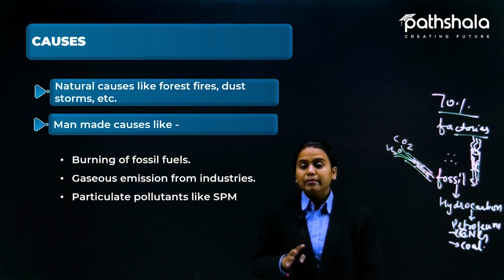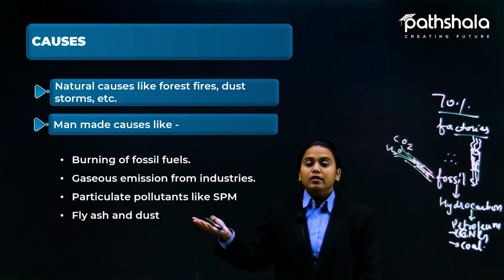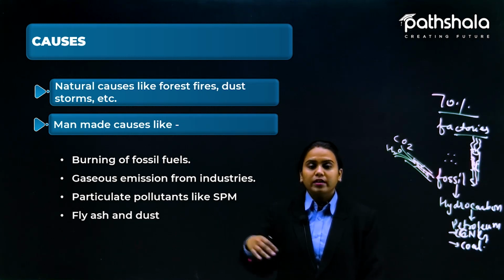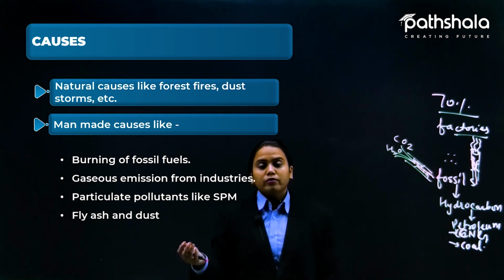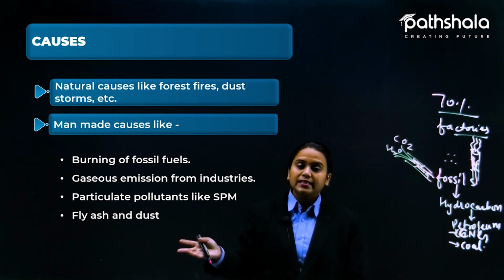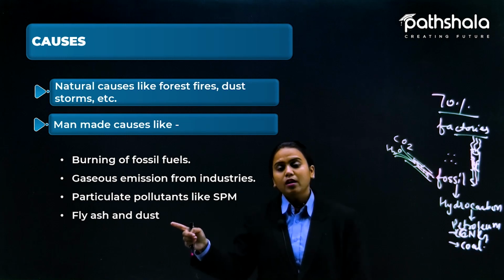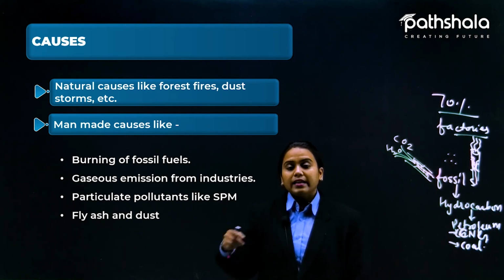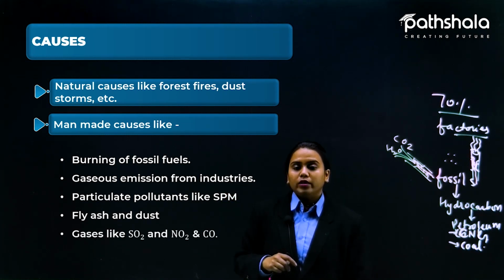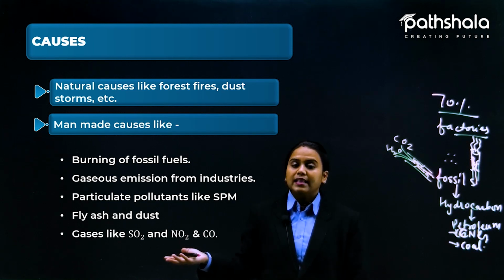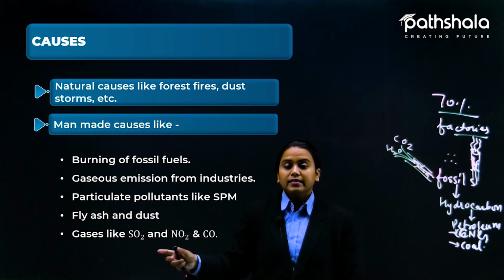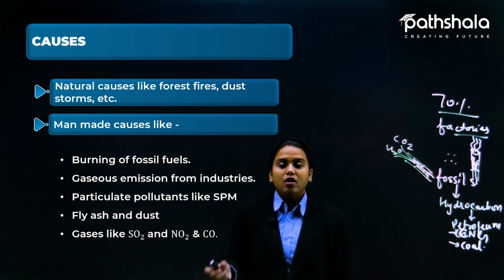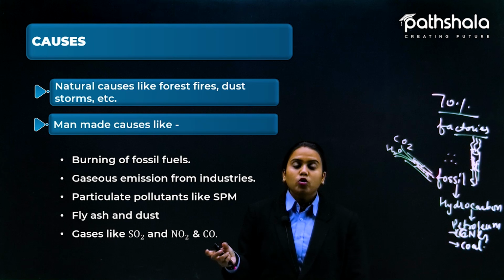So these are the man-made causes, and here fly ash and dust also include the same thing, because fly ash and dust again come from the burning of fossil fuels and gas emissions from the industries. This is one of the reasons, an example of these two only. Okay, and gases like SO2, NO2 and carbon monoxide, that is sulfur dioxide, nitrogen dioxide, and carbon monoxide.